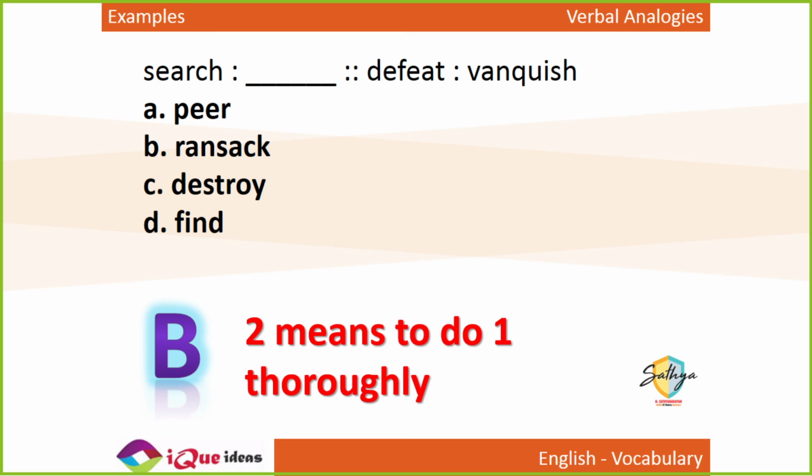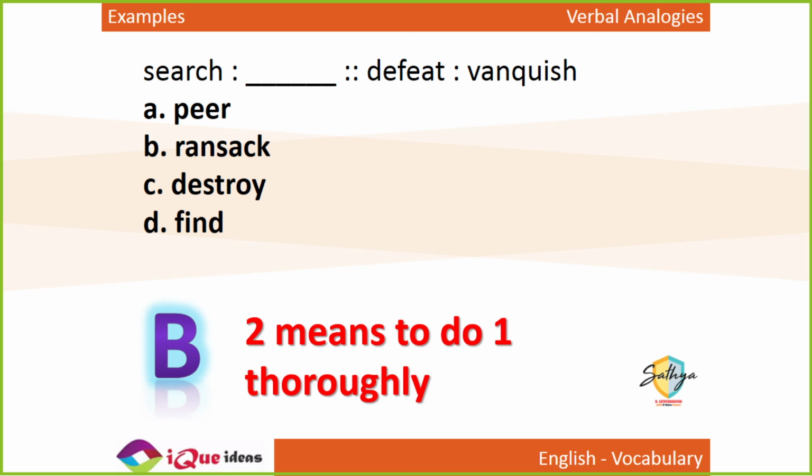A peer also has a meaning of a noble person in British monarchy. Lords and the lords, right? In the British, sir का title जिसको देते हैं, that person is called a peer, right? It's called a peerage. So it has multiple meanings, right? Peer means देखना. Search, defeat का extreme form is vanquish. तो search का extreme form is not peer. To search for something का extreme form, एकदम ज्यादा search करना, is ransack, not peer.